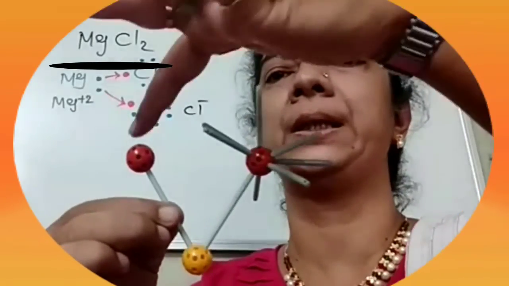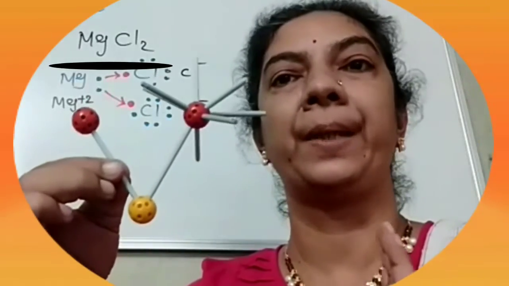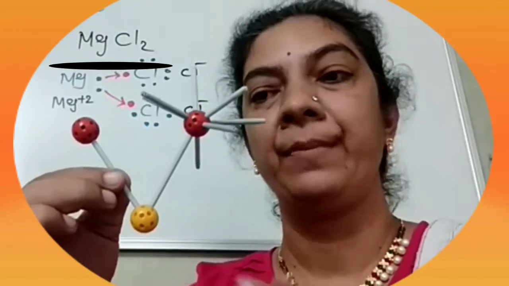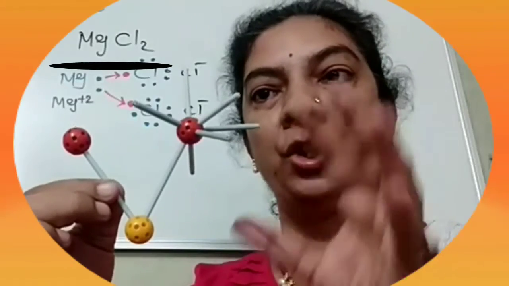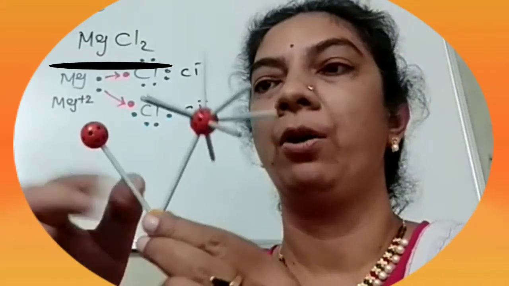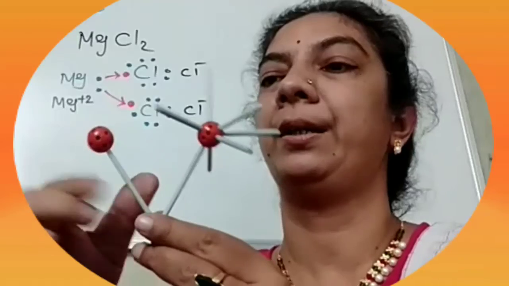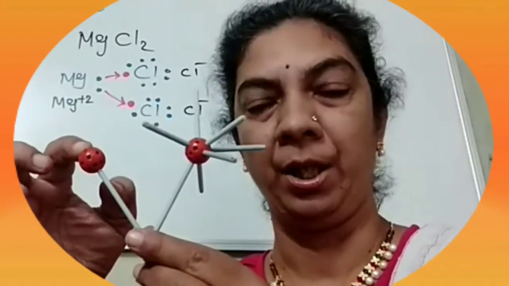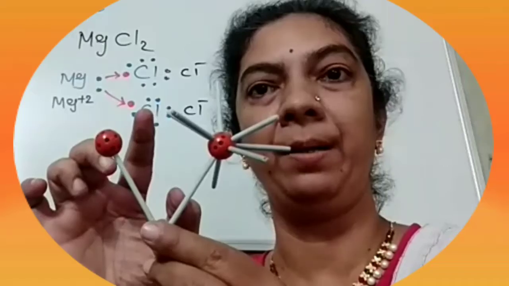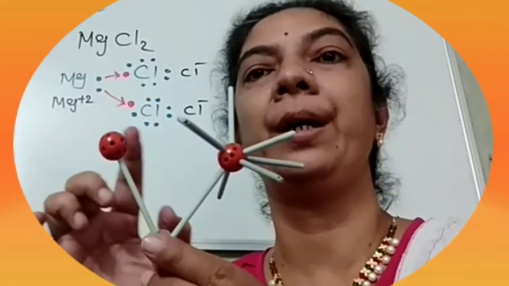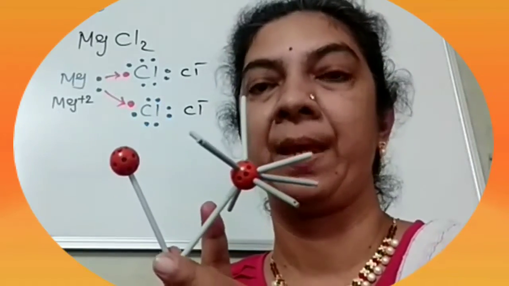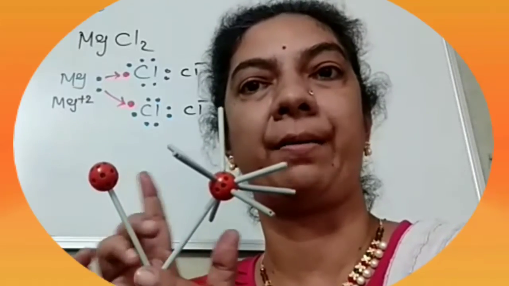So these two represent chlorine and this represents magnesium. If I remove this, the octet of this will be over, the octet of this will also be completed, and this will not have any valence electron in its outermost orbit. So this becomes positively charged, this is negatively charged, and this is also negatively charged. So chemically they are stable, but due to the positive and negative charges, they have a force of attraction between them.